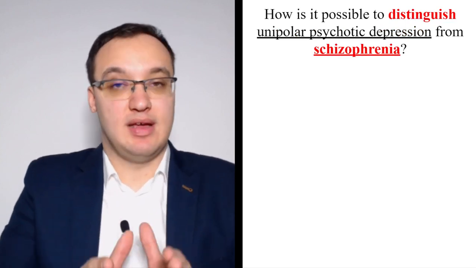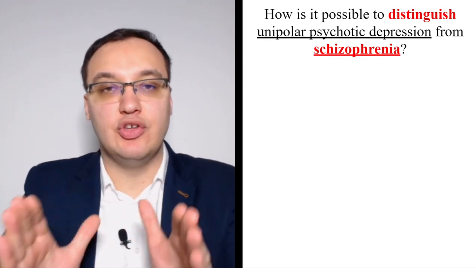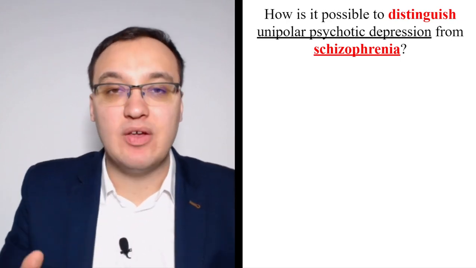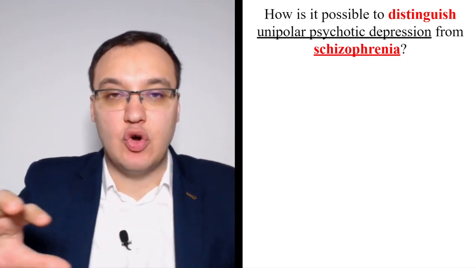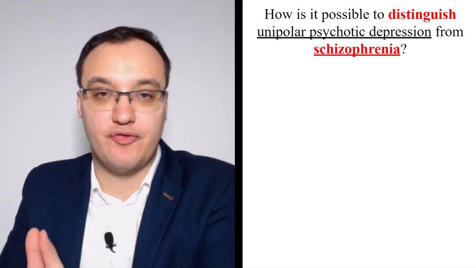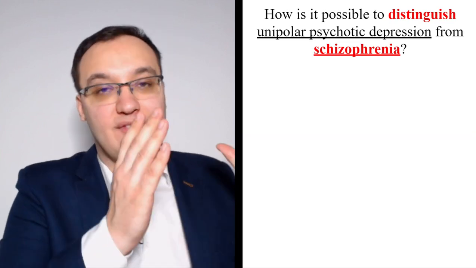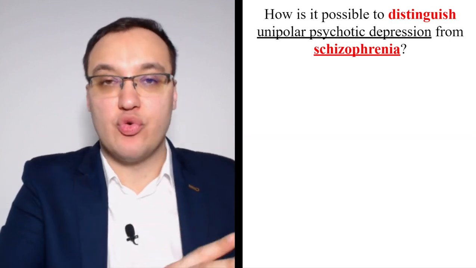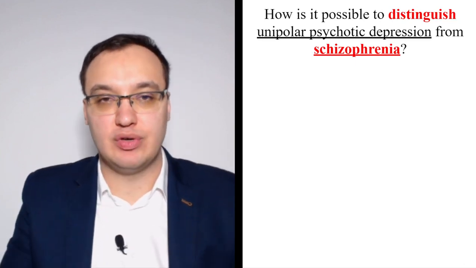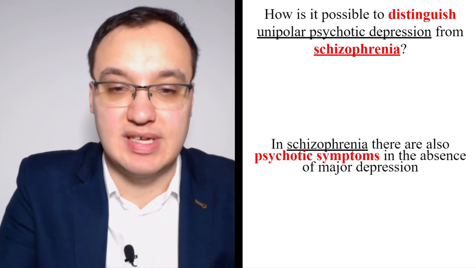Because, as we said, we have three diseases here. Schizophrenia is one disease, unipolar depression is another disease, and psychosis is the third disease. But we have mixed features of these. It can be, for example, that we have psychosis in schizophrenia. We can have psychosis in unipolar depression, or we can have a completely pure psychosis. So schizophrenia and unipolar depression have to be distinguished somehow, because both patients had psychosis. And how do we know it?